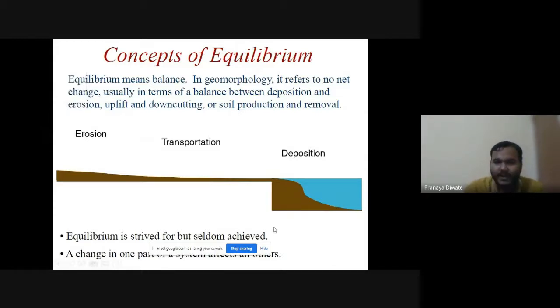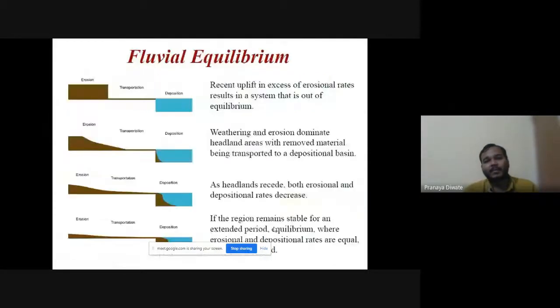So what is a disequilibrium? A recent uplift or an increase in erosional rate results in a system that is out of equilibrium. Weathering and erosion dominate headland areas, with the removed material being transported to the depositional basin. As the headland recedes, both erosional and depositional rates decrease. If the region remains stable for an extended period, equilibrium is reached where the erosional and depositional rates are balanced.